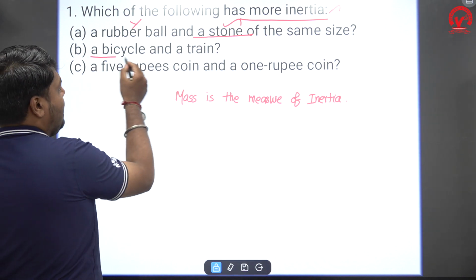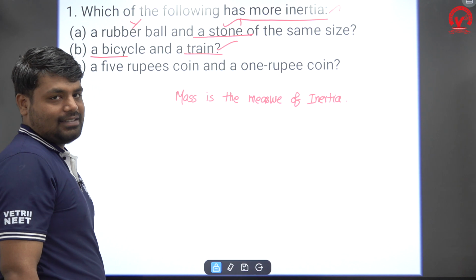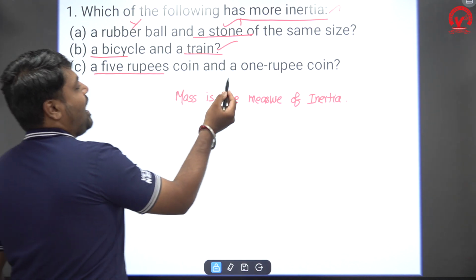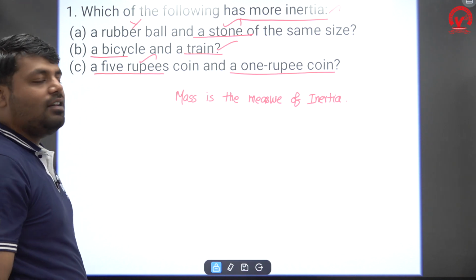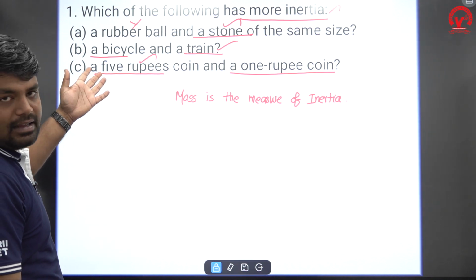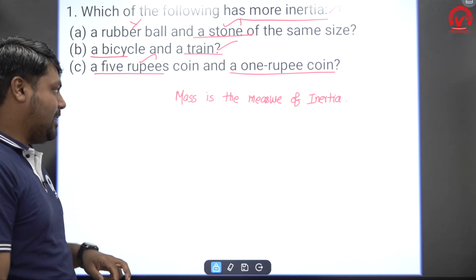A bicycle and a train. Who has more mass here? The train has more mass. Next, a 5 rupee coin and a 1 rupee coin. Definitely the 5 rupee coin will be bigger than the 1 rupee coin, so its metallic weight and mass are way higher than the 1 rupee coin. So the 5 rupee coin has more inertia.